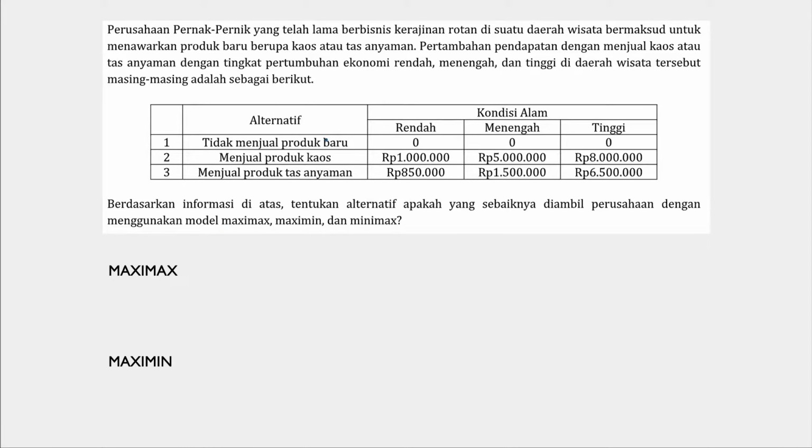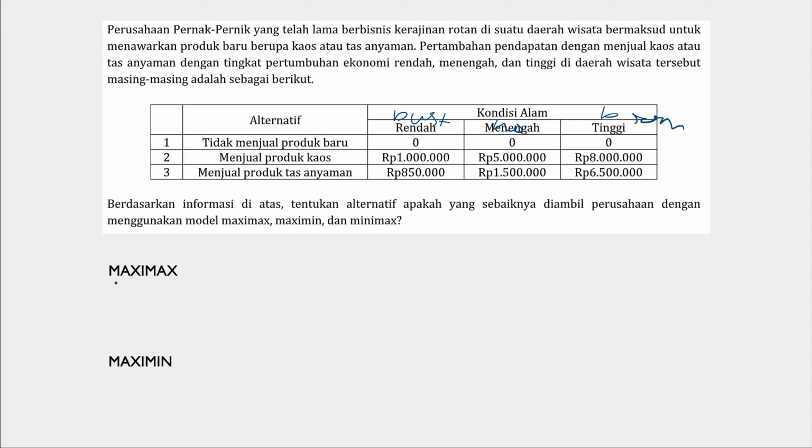We have these 3 alternatives, whether to not sell anything, to sell t-shirts, or to sell bags. And these are the states of nature. We can assume that this is a bust, this is normal, and this is boom. And these are the payoffs. Based on this information, which alternative should we choose if we use maximax, maximin, and minimax?